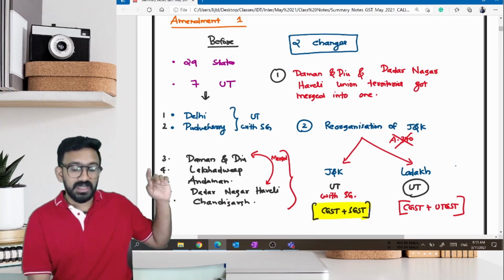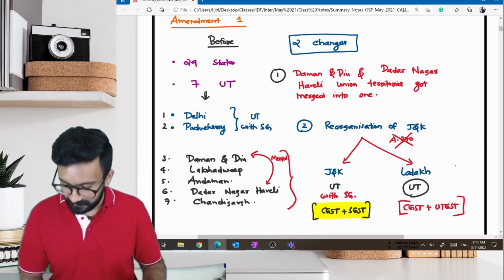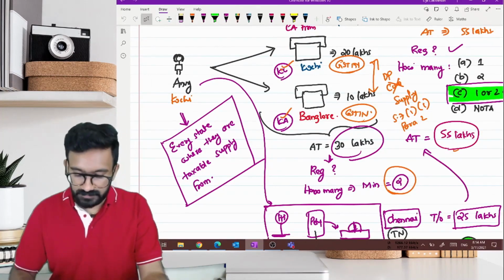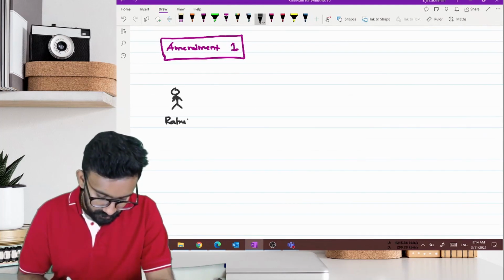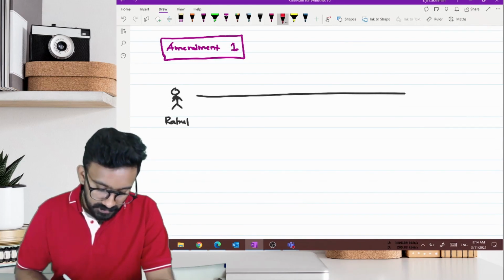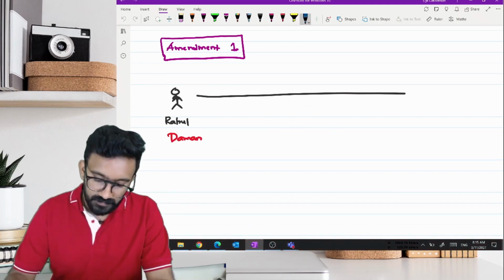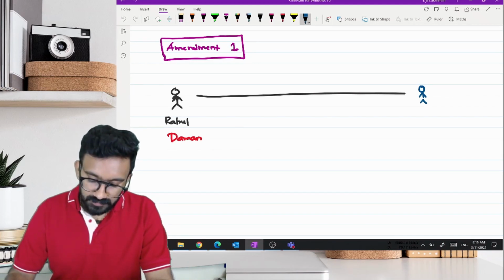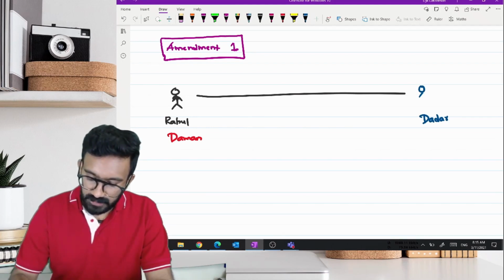So, read it on the screen. Daman and Diu and Dadar Nagar Haveli union territories got merged into one. What is the implication of that? I'll tell you the implication. Let's take an example. Say, our friend Rahul is in Daman. He is making supply to another person in Dadar Nagar Haveli, suppose Meenu.